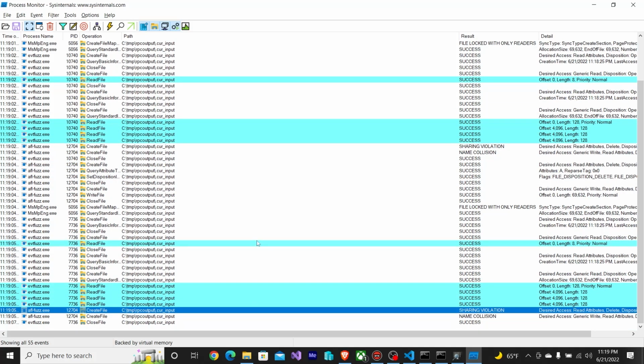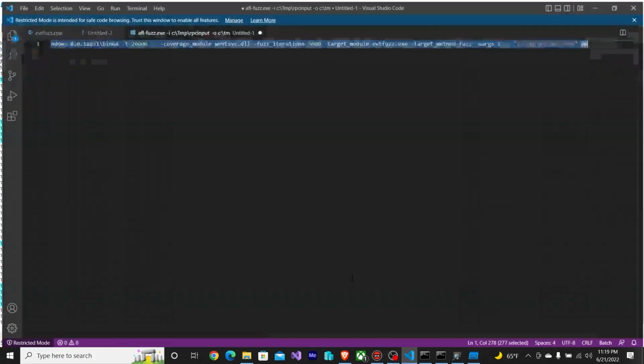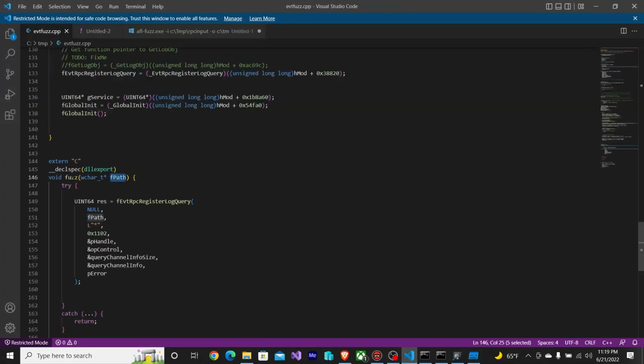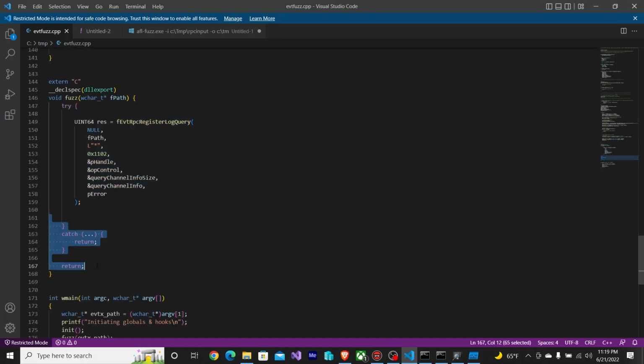What's happening is, whenever a fuzz case happens, this does the parsing, and then as soon as it goes to return, WinAFL patches the thread back to the start of the fuzz loop, and it replaces the evtx file or your input on disk with the next input, which means it writes to that file.